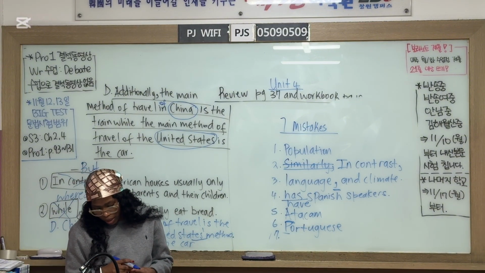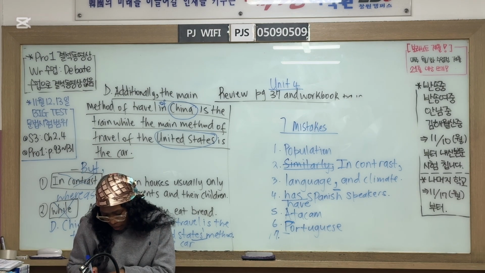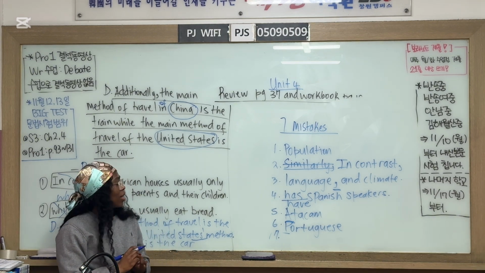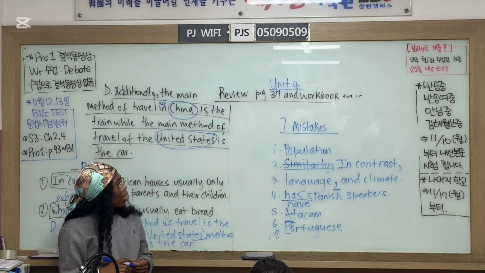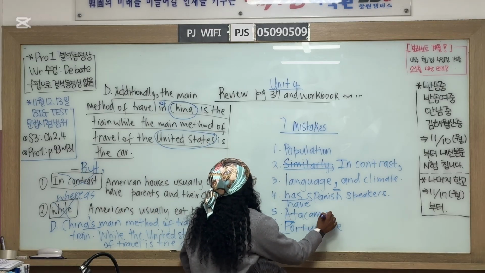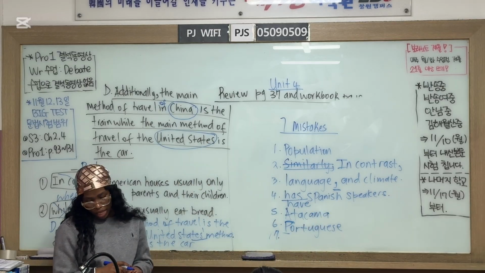Okay, what else? We need the last one. Population, in contrast, language, comma, and climate, have Spanish speakers. Atacama. Only one left. Portuguese.